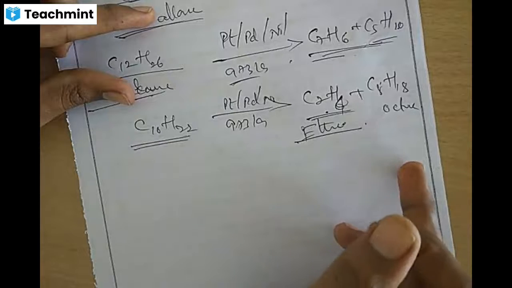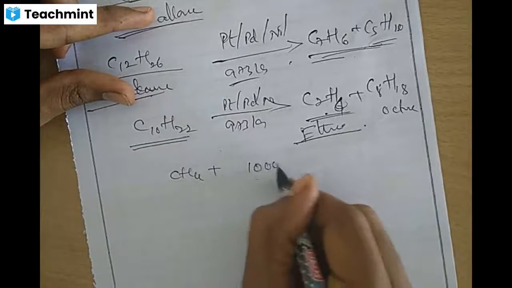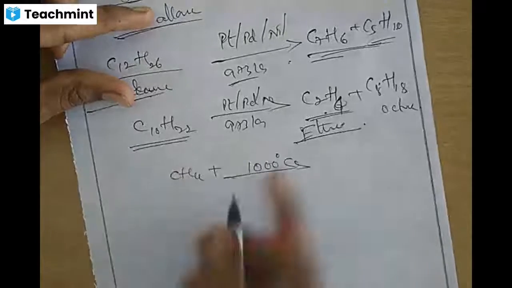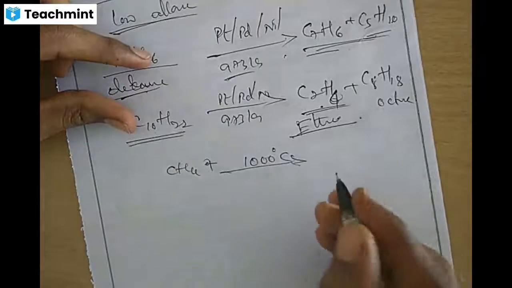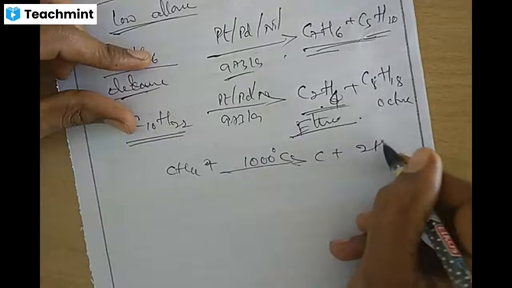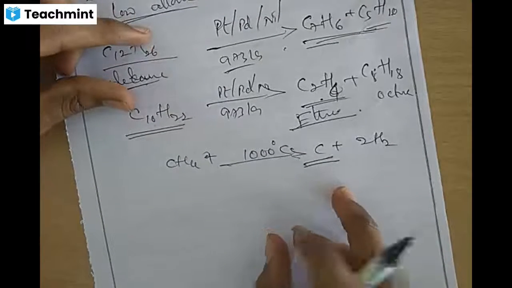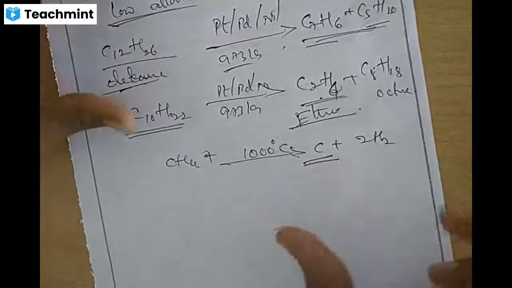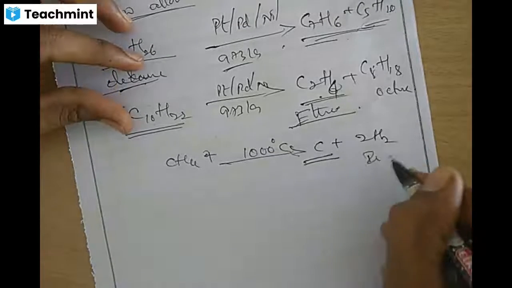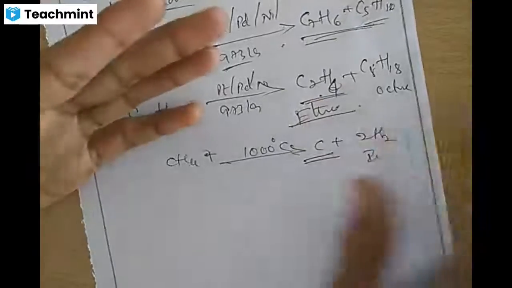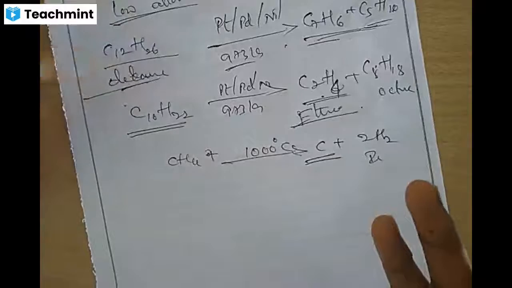How are we getting black paint? Methane, CH4, on thermolysis. Thermal means 1000 degrees. So methane on pyrolysis, when we heat at higher temperature, will give carbon and 2 hydrogen. This carbon we call carbon black, which is used in printing machines. Earlier in carbon sheets, we were using black carbon. Nowadays we are not using it.